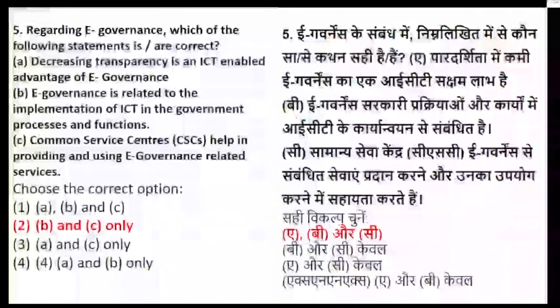When we talk about e-governance, it is related to the implementation of ICT with respect to government processes and functions. So we are using ICT for government processing and functioning, and the Common Service Centre helps in providing e-governance related services. So yes, in Agnes, it's not 5C, it's 5B. Okay, option B and option C is the right answer, correct?